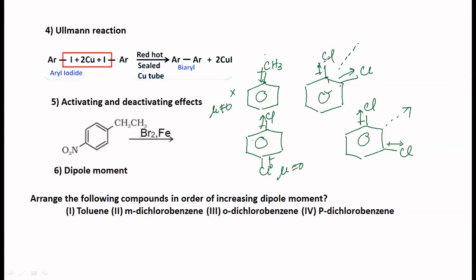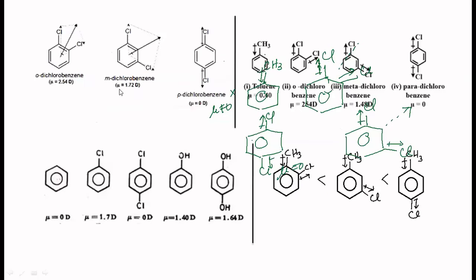But if the dipole moments are not getting cancelled, or are in the same direction, then you should see the bond angle. If the bond angle is lower, then the dipole moment will be higher. So the highest dipole moment I will see here for orthodichlorobenzene.